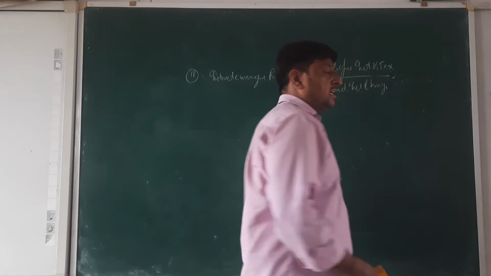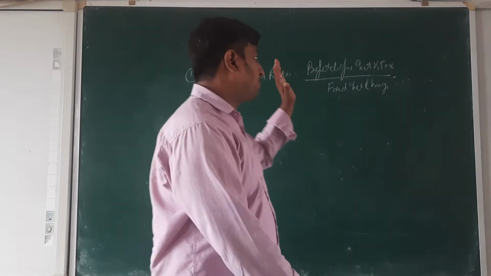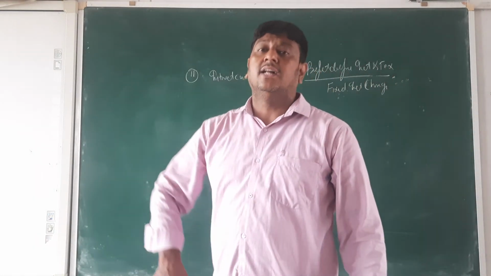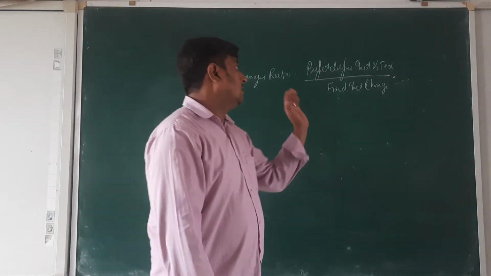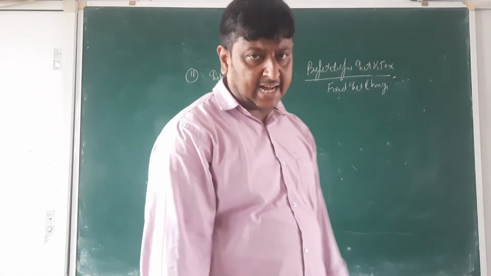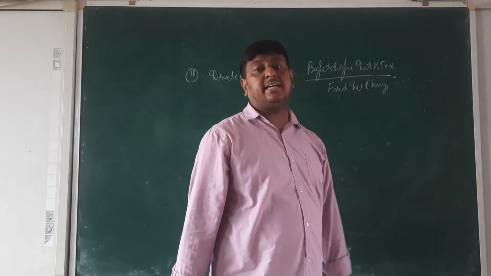It means first we are going to calculate the profit before interest and tax. If net profit is given, then we are going to add the interest and tax.